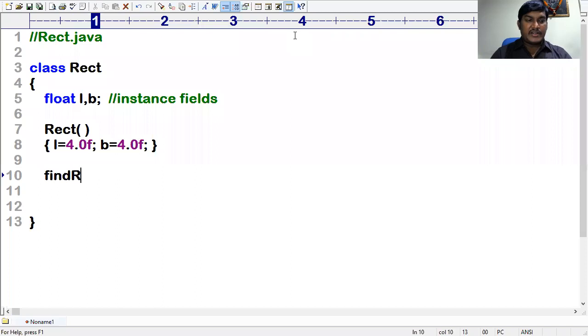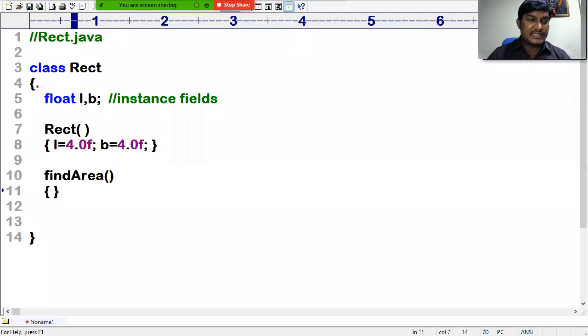Now I want to define one method called findArea. In findArea also I can use these instance fields. Instance fields can be accessed throughout the class. Please observe this. I can use l and b in any method of the class, but in a static context you require an object reference.